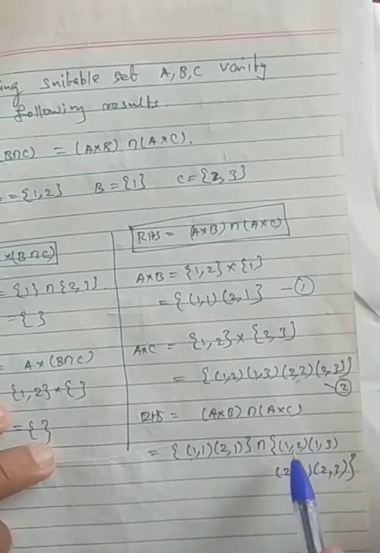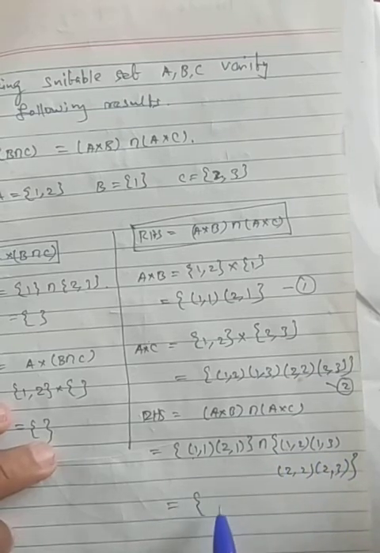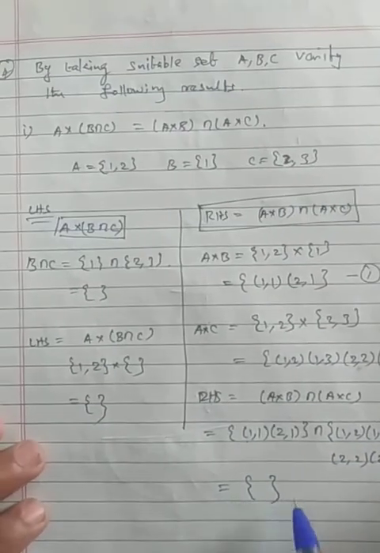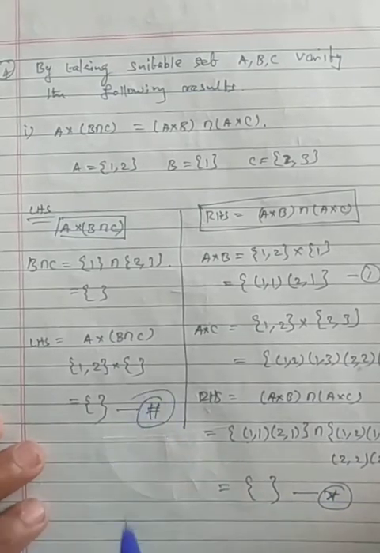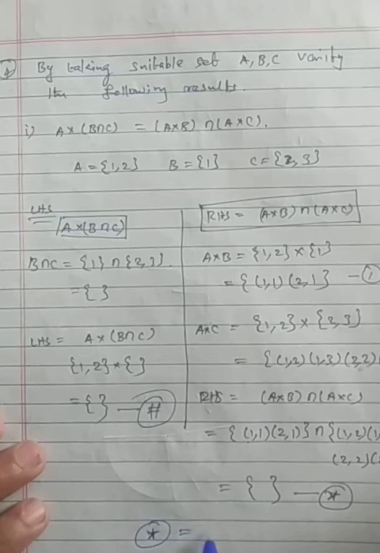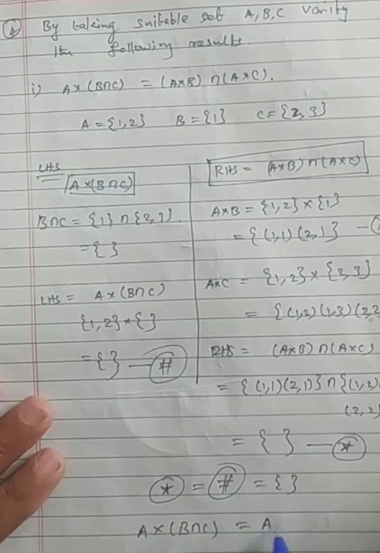Here (1, 1) is there, but here there is no (1, 1); (1, 2) is here but not there. So there is no common element, so here also it comes empty. So both are the same, nothing. Which means A cross (B intersection C) equals (A cross B) intersection (A cross C).